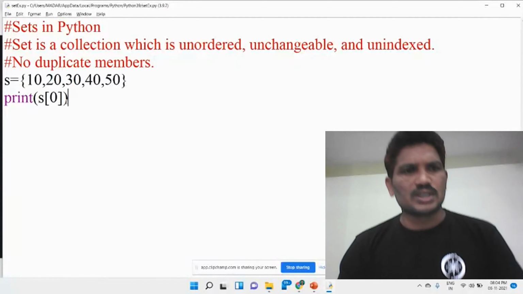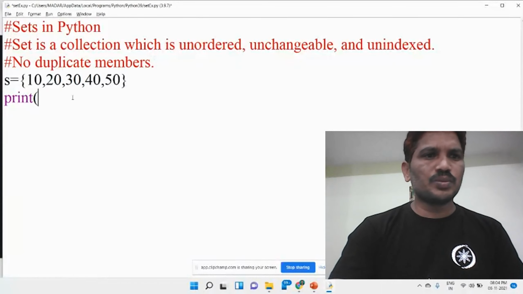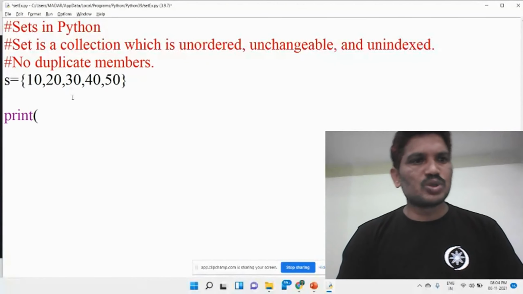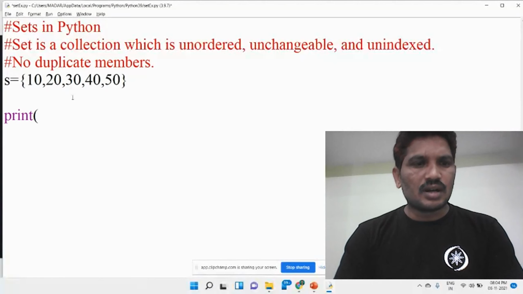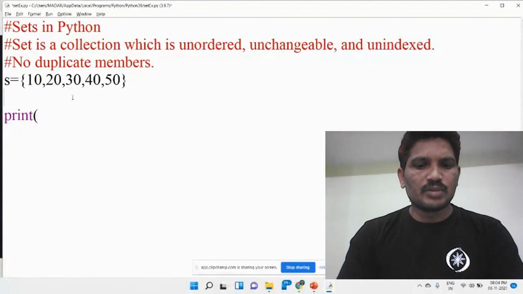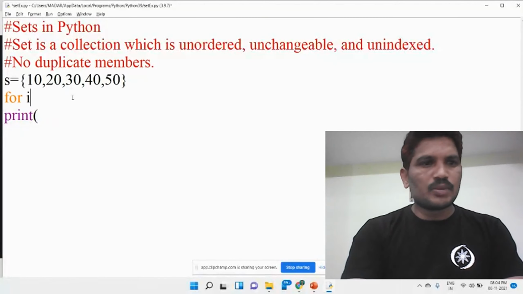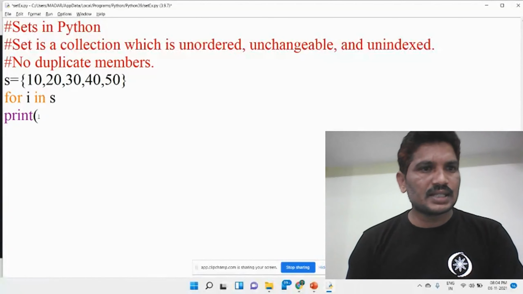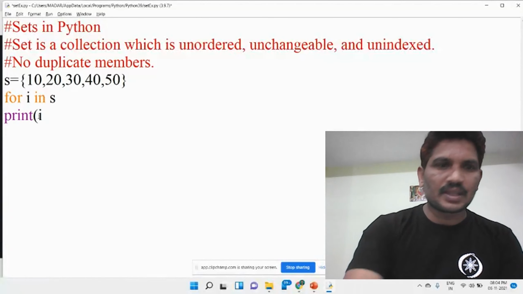Then how can we access all the elements from the set? You can use the loop concept. By using the loop, we can display or access all the elements: for variable i in set, then print i.